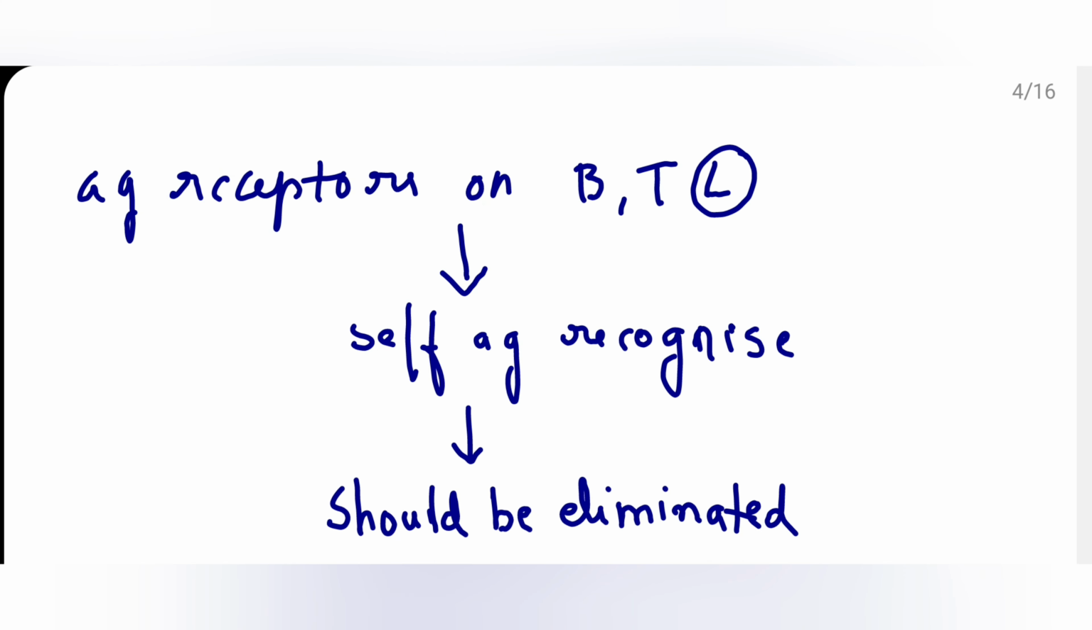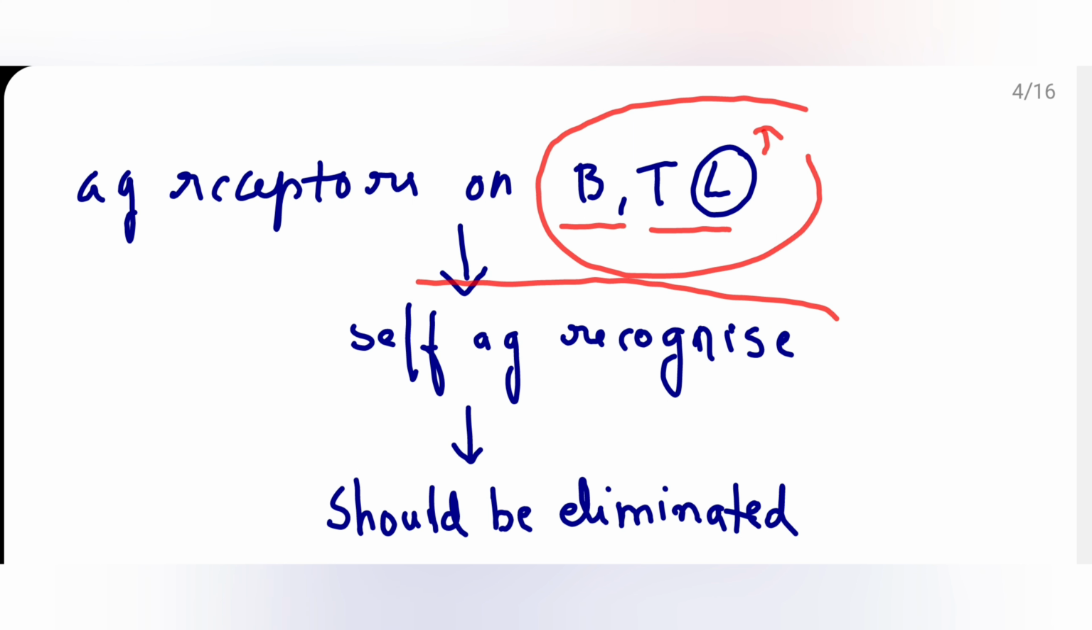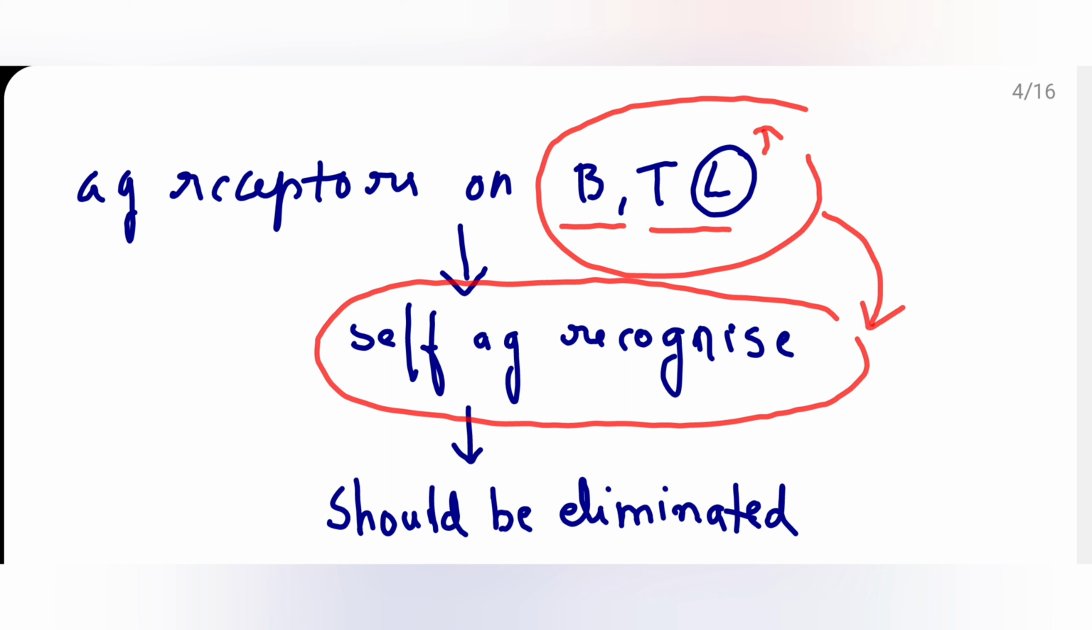But what happens during the maturation process? B and T lymphocytes will acquire certain receptors which will recognize one's own tissue. So, that has to be eliminated. The self-antigen recognition property of B and T cells during their maturation has to be eliminated. Otherwise, what will happen? It results in autoimmune diseases.